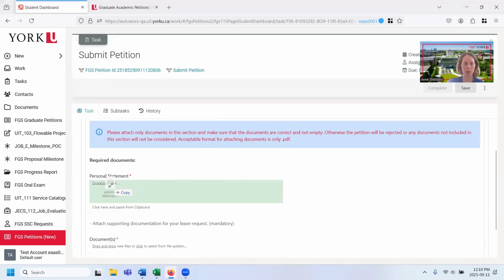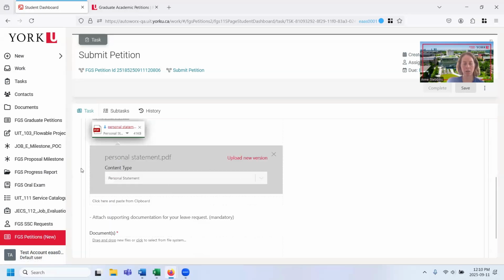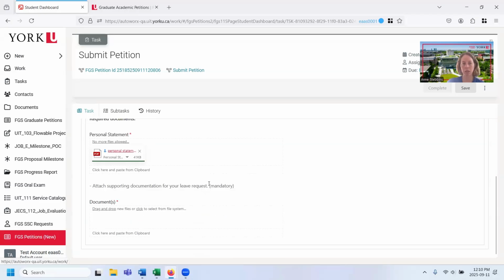And so I'm going to drag and drop that here. There is a section here for me to label. So right now, the only thing to label is personal statement. And so that's occurring automatically. If you were dropping multiples, then you'd be asked to label them.